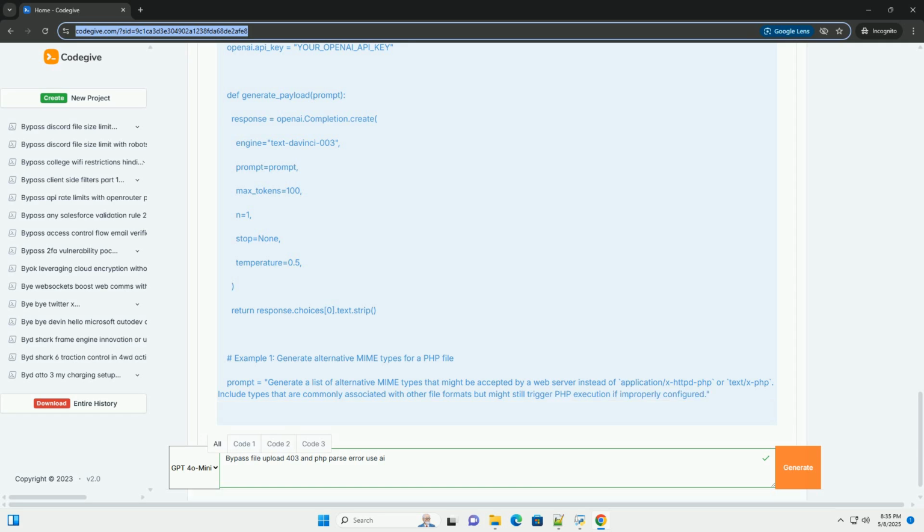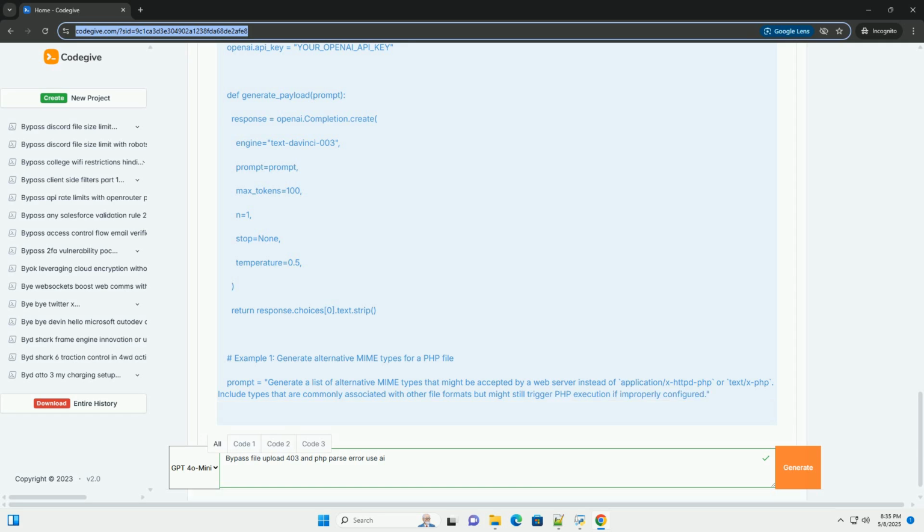AI limitations: AI-generated code should always be reviewed by a human expert. AI can make mistakes, and relying solely on AI-generated payloads can lead to false positives or missed vulnerabilities. Furthermore, the AI might produce non-functional or unreliable code.